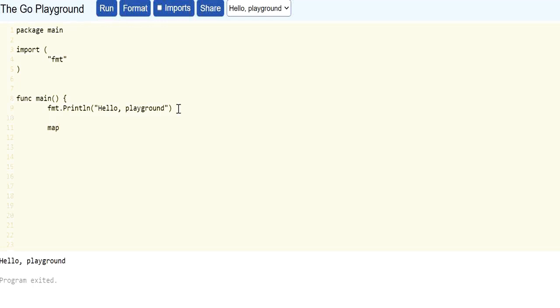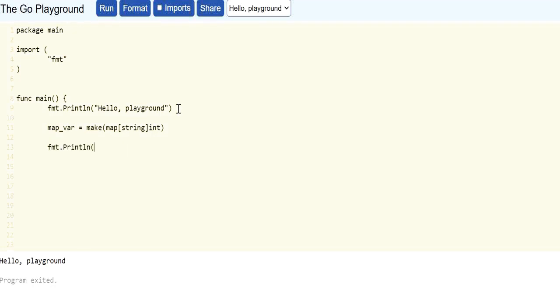I'm taking a variable named map where, and to declare maps we are using the make keyword so that the compiler will identify that the declaration is of map. And here I am giving the type of keys I will have. Suppose I am keeping it as a string, and the type of value would be of integer type here.